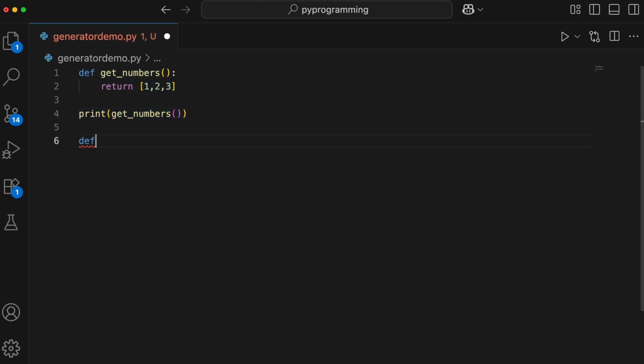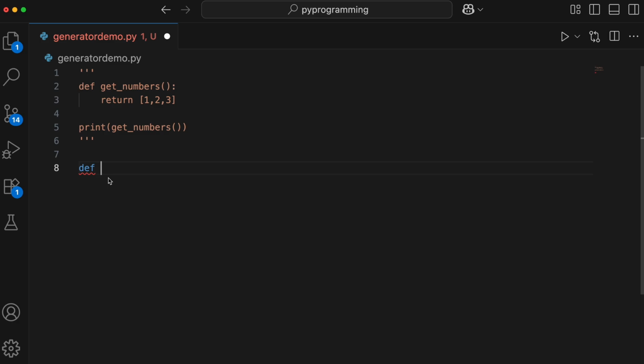Let's define a function. I'll comment this for now. Here let's define a function and I'll call it getNumbers. Here we'll use a keyword called yield. So yield 1, and let's add another line yield 2, and then another line yield 3. Now let's call this function. I'll take a variable and we'll call getNumbers.